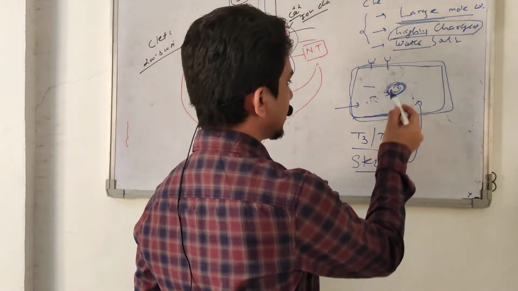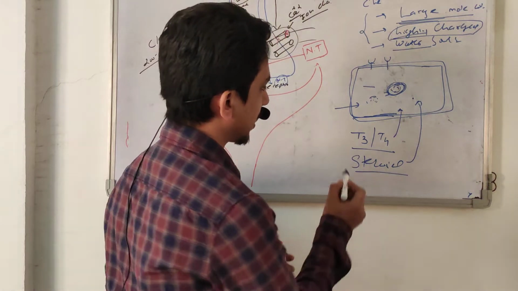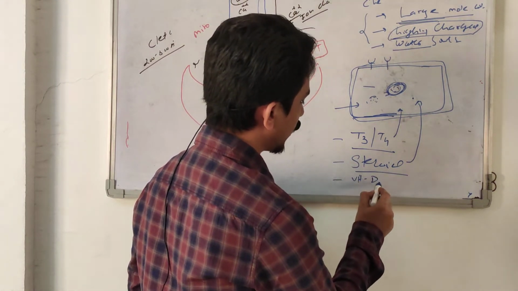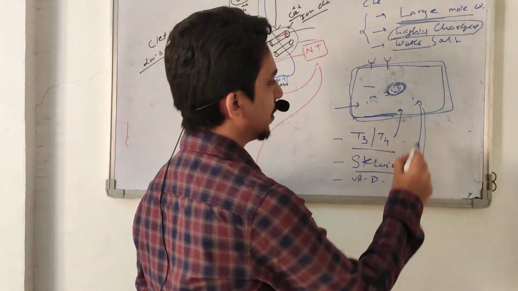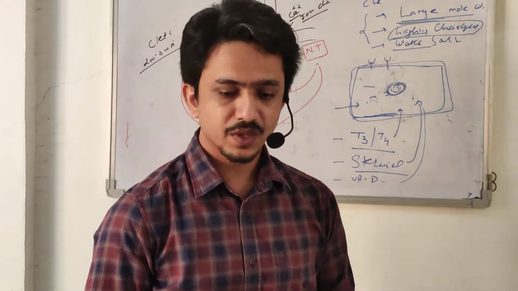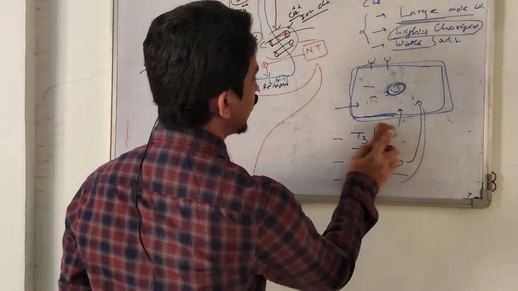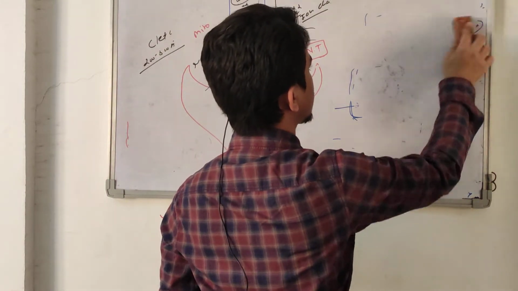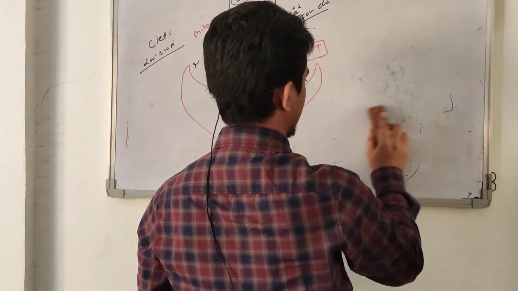They cannot cross the membrane like thyroid hormone, steroid hormone, or vitamin D. The active form of vitamin D also crosses the cell membrane; it is a very small molecule. So now we talk only about neurotransmitters, because we are talking about the nervous system. So first of all, how does a neurotransmitter work?